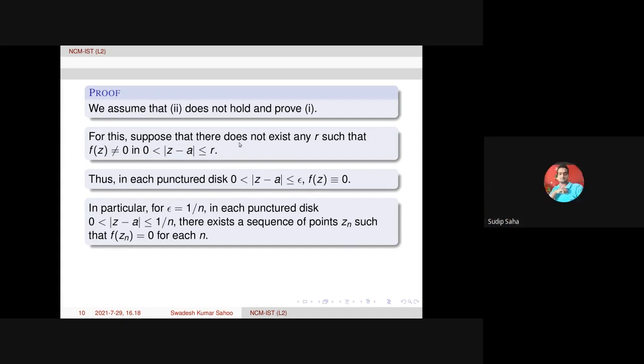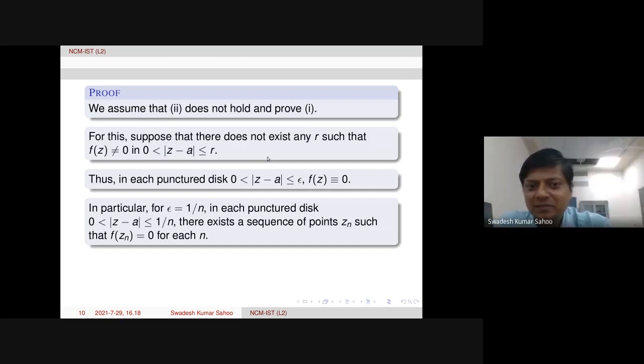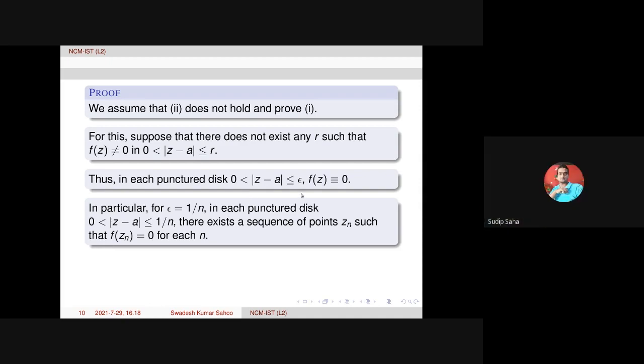But will it be identically equal to 0 or f(z) equal to 0? Both are same. When we say f of z equal to 0 for every z in the punctured disk, that means f is identically equal to 0 on that. That is the meaning. Okay, sir.